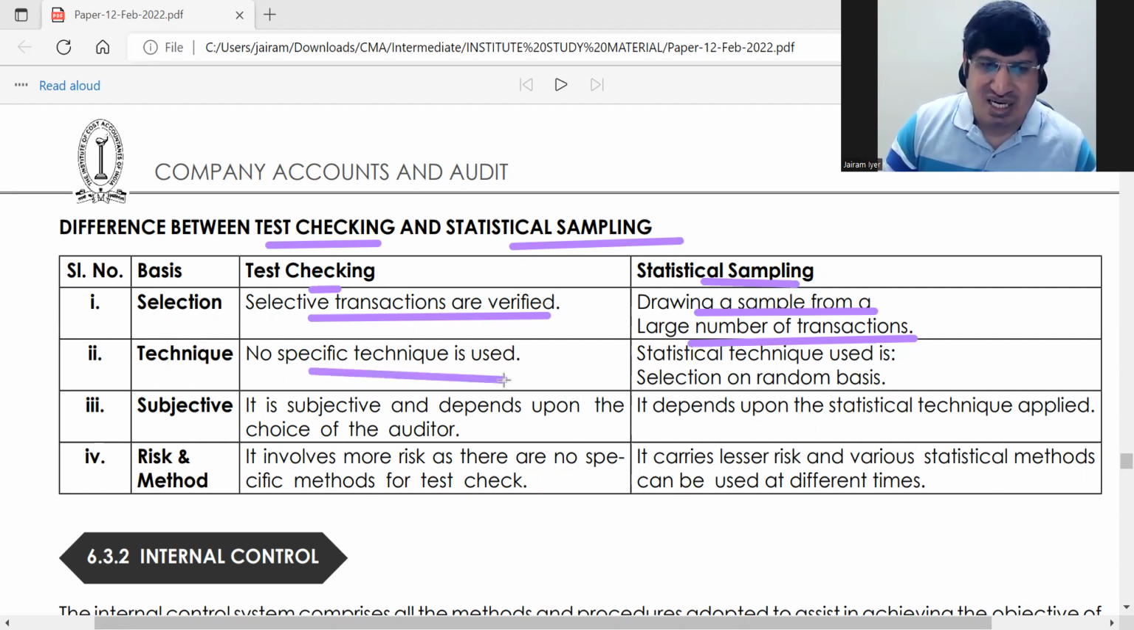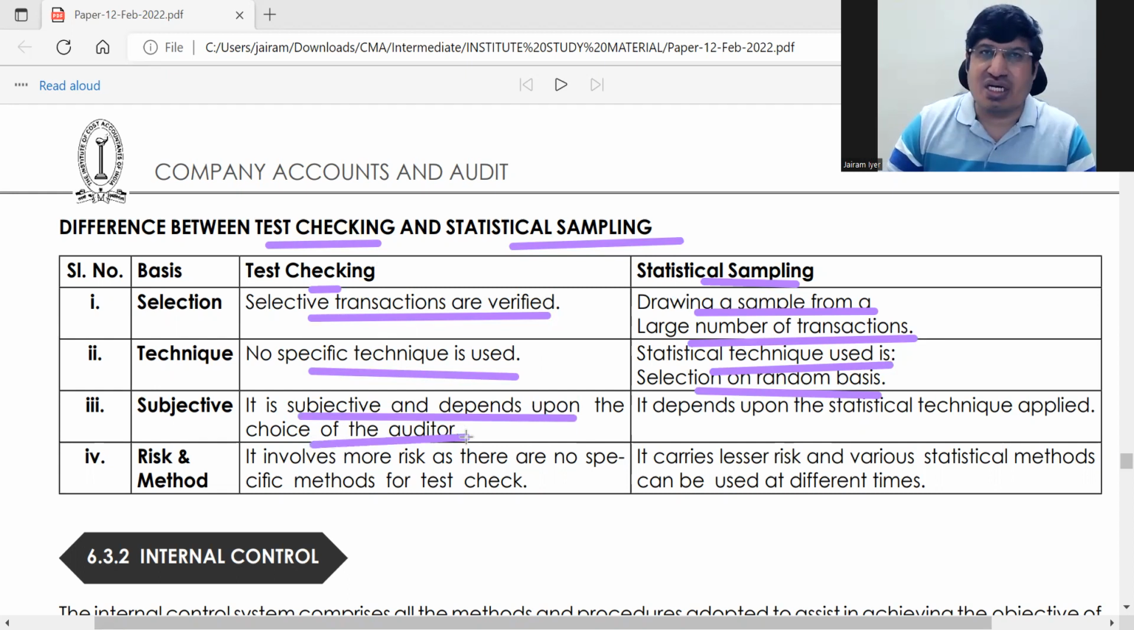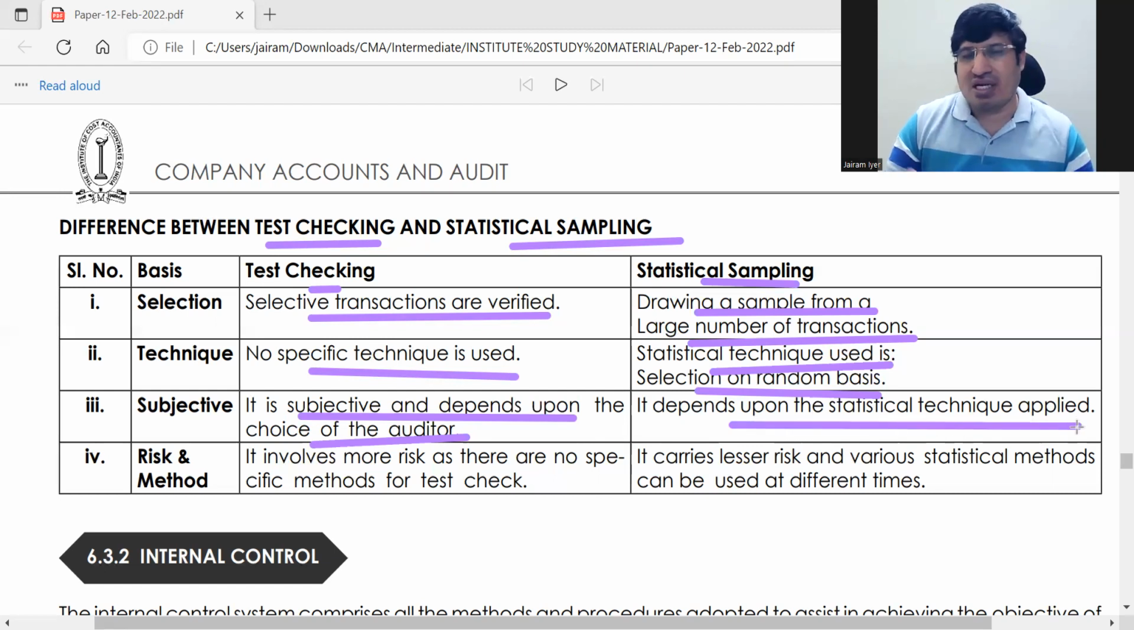There's no specific technique in test checking. But in statistical sampling, a statistical technique is used, that is, on a random statistical basis you select transactions. Test checking is subjective and depends on the choice of the auditor. He will use his judgment and pick up transactions to be tested. Here it depends upon the technique applied. There are many different formulae which can be used. Based on which formula you're using, the sample can come out different. ठीक है ना, it is based on the statistical technique.